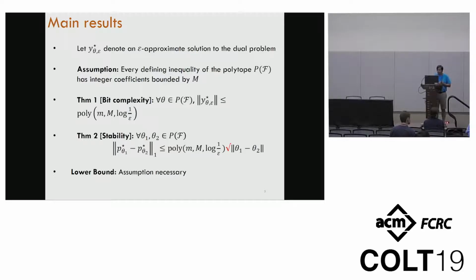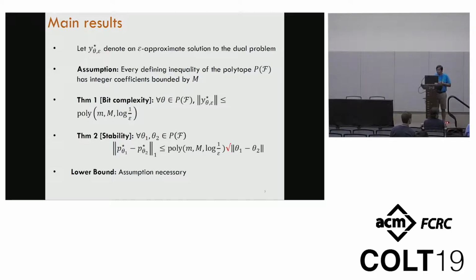So the main results of this paper are that we basically resolve this problem as much as one can. Assuming that the polytope has reasonable behavior, which means that in the description of the facets of the polytope, we don't use exponentially large numbers. So if every coefficient is an integer, we require that it's bounded by, let's say, some number m, which you think of as polynomial in the dimension.